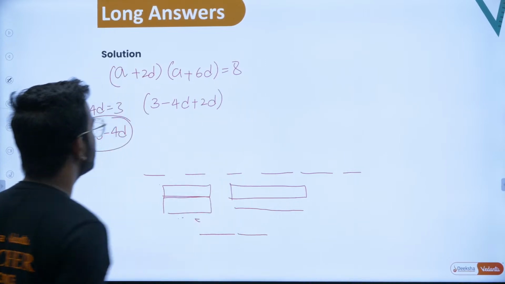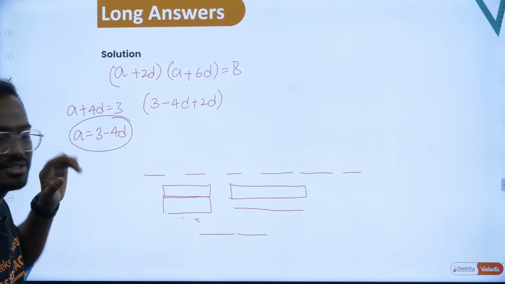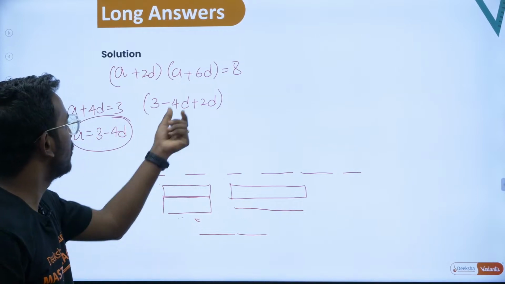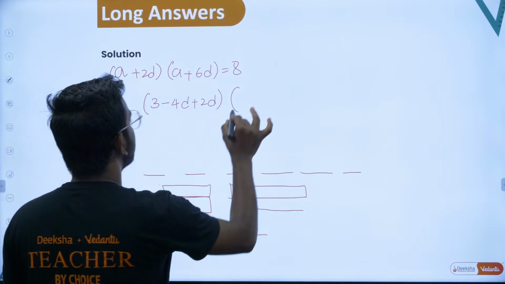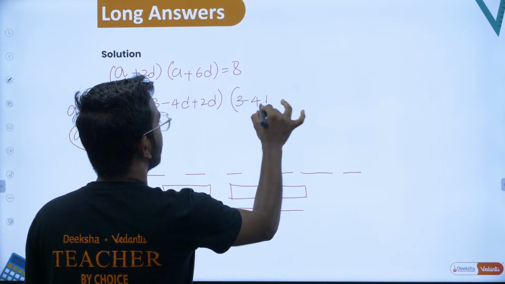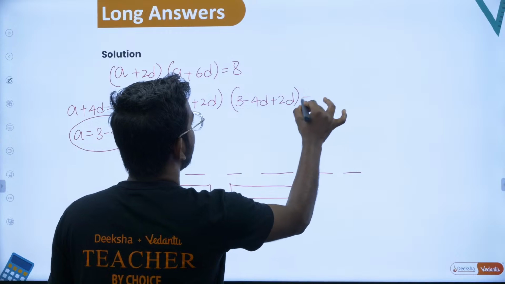So what is the use of this? We have eliminated a here. Since you have eliminated a, only d is left now. I can find d using that logic, right? Here also you will substitute 3 minus 4d plus 2d. This is equal to 8.